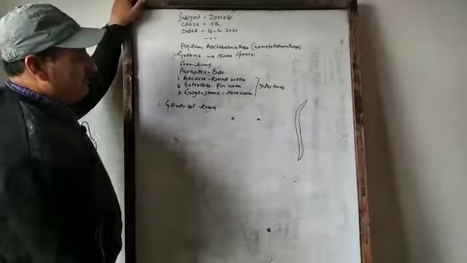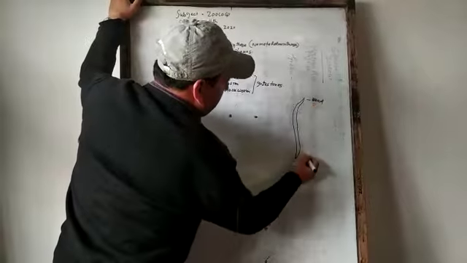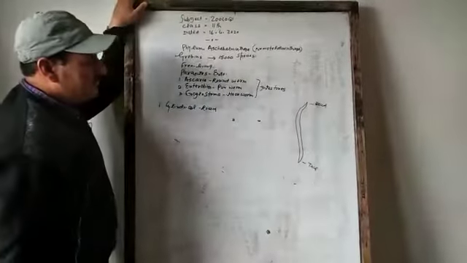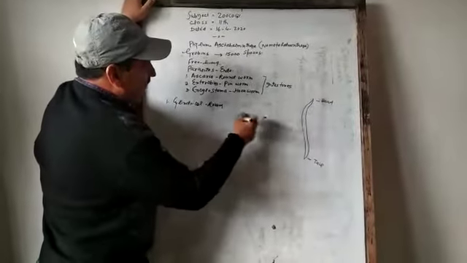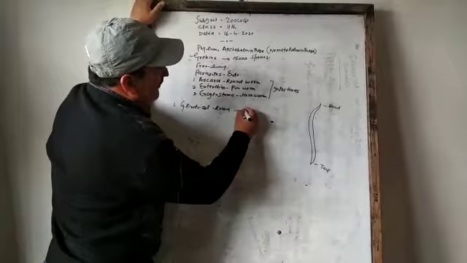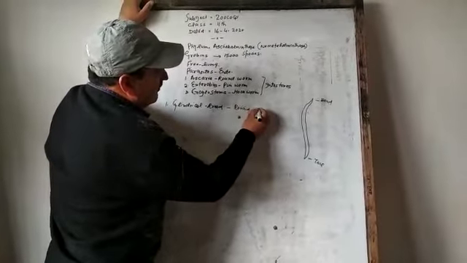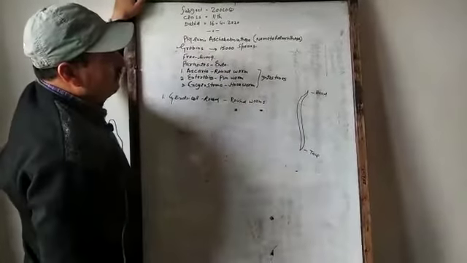It is tapering at both ends. This is head and this is tail. There is no distinction between head and tail. Since the body is round, these are also commonly called roundworms.